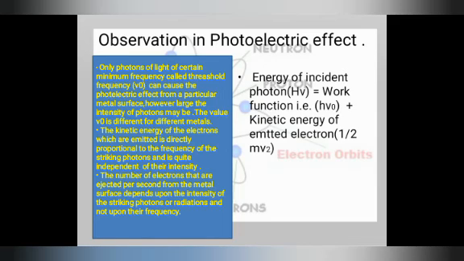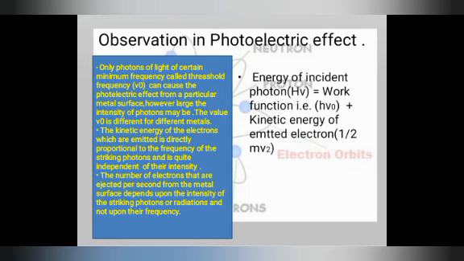The kinetic energy of the emitted electrons is directly proportional to the frequency. Yes, this is true. The more the energy, the more the kinetic energy. The number of electrons ejected per second from the metal surface depends upon the intensity of the striking photons. This is also how fast the light is striking the object. The faster it strikes, the more electrons will eject. This is the simple relation.